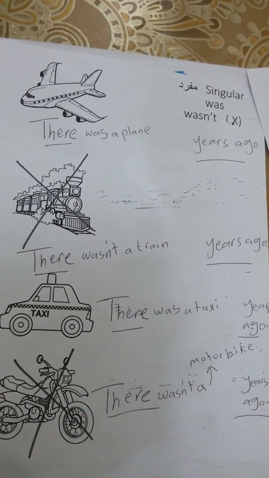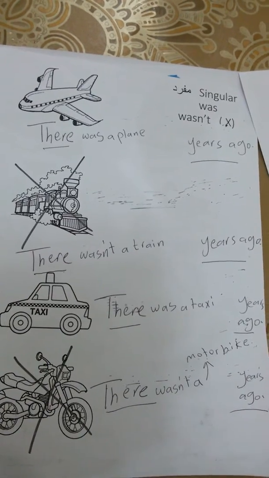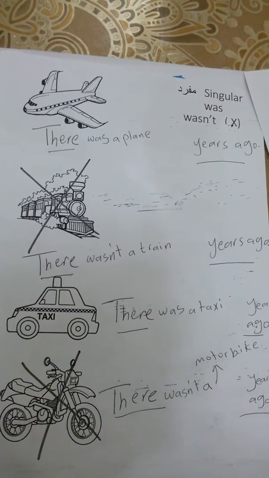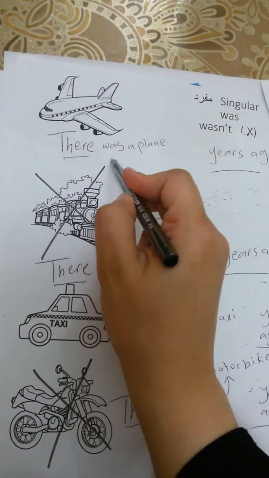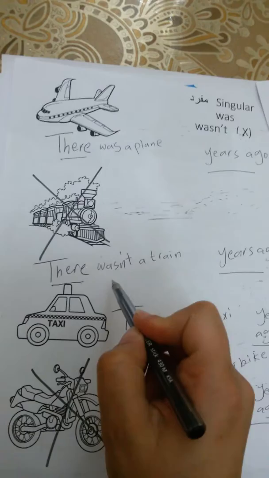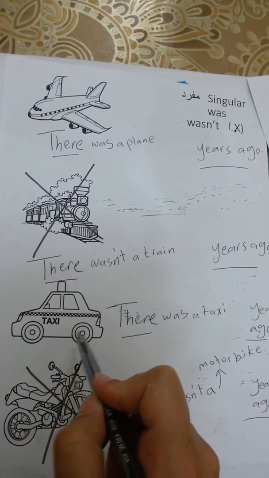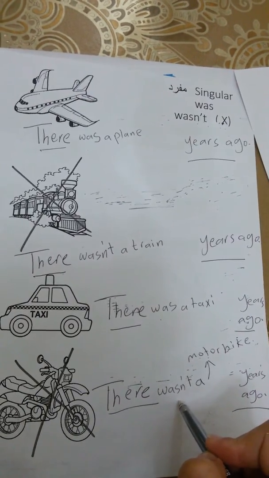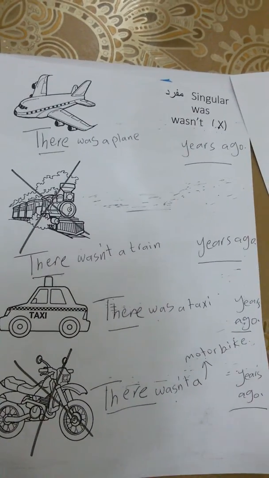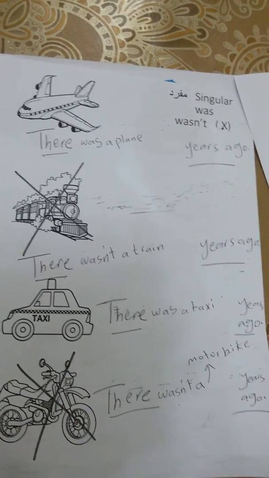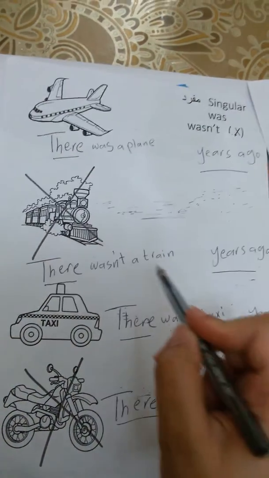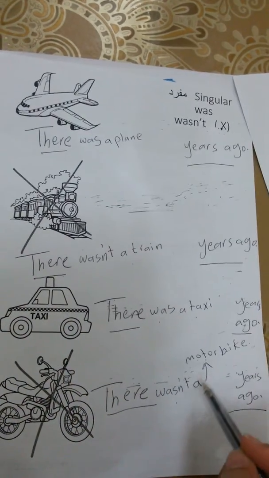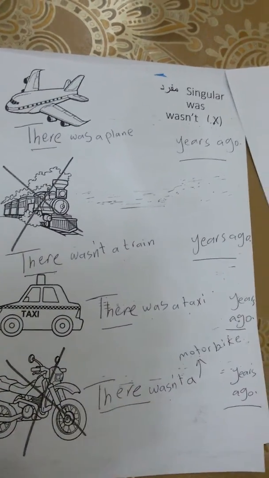Okay, so if I have an X on the picture, I'm going to use wasn't. If I don't have an X, I'm going to use was. So picture number 1, I don't have an X, so I wrote was. In here, I have an X, I wrote wasn't. In here, I don't have an X, so I wrote was. And in here, I have an X, so I wrote wasn't. Number 3, you're going to write the name of the transportation. So in here, I have a plane. In here, I have a train. In here, I have a taxi. And the last one, I have a motorbike.